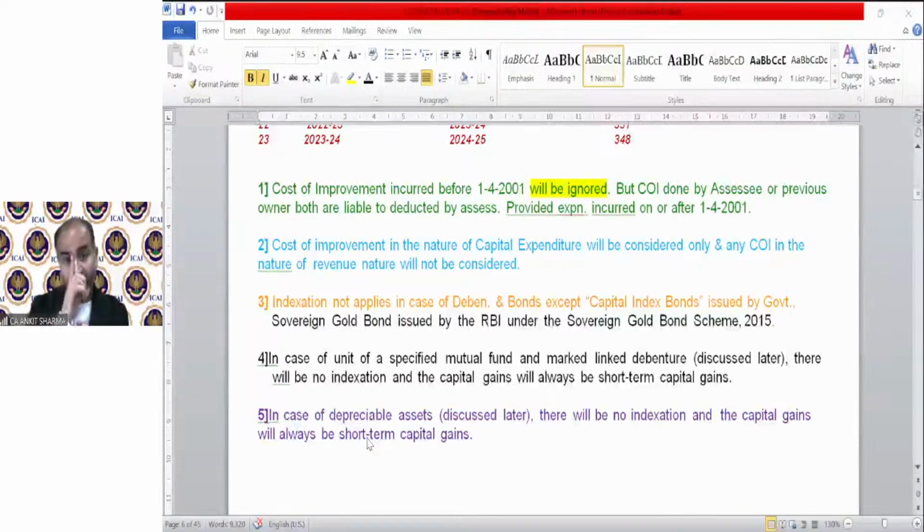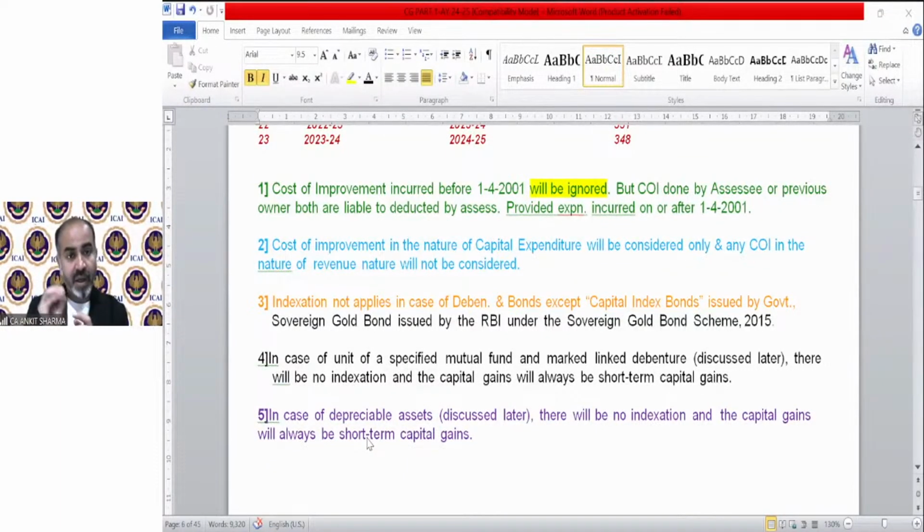So indexation does not apply in case of debentures and bonds. If there is any debenture or bond given in a question, even if it's long term, we are not going to apply the indexation provision on that, except capital index bond. But we will index if it is a capital index bond issued by government, or it's a sovereign gold bond issued by the RBI under the gold bond scheme. So only these two bonds, capital index bond and gold bonds issued by RBI, need to be indexed if long term. Any other bonds and debentures, even if long term, need not be indexed.